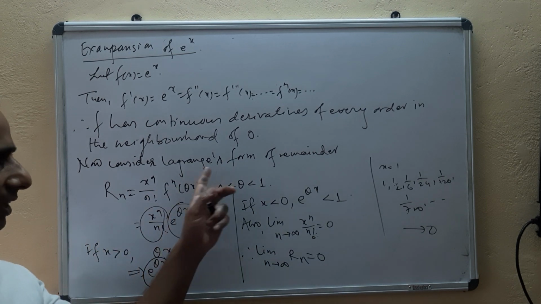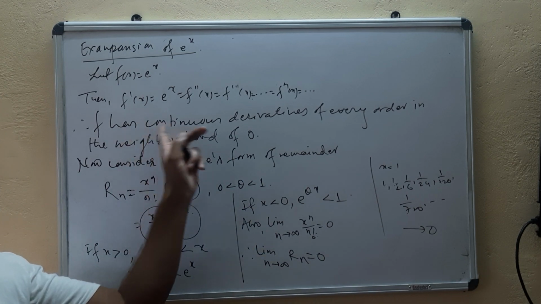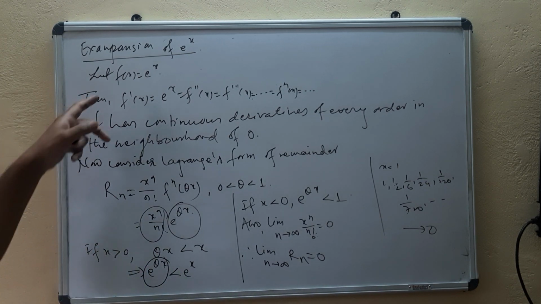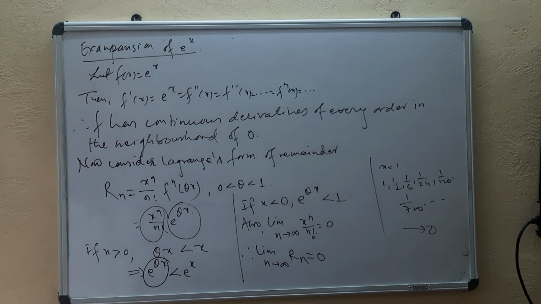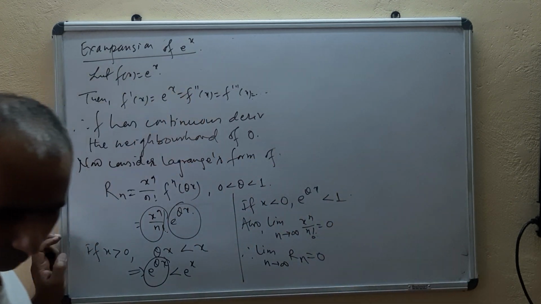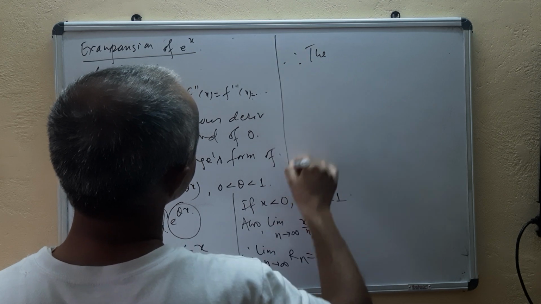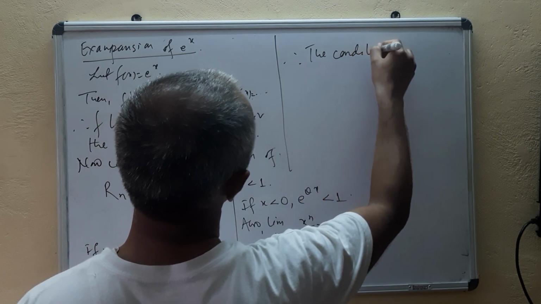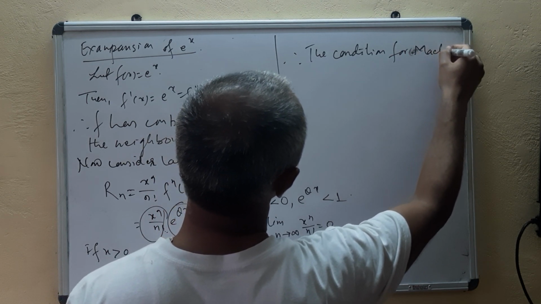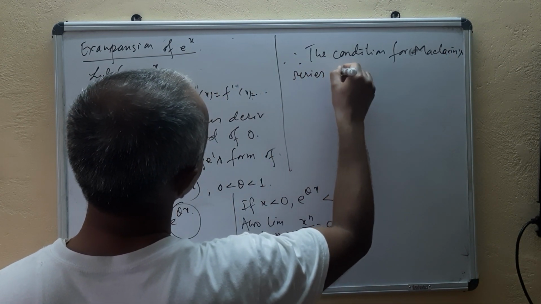By using Lagrange's form of remainder, we prove that the remainder tends to 0 as n tends to infinity, and f has continuous derivatives of every order in the neighborhood of 0. That's why we can write the expansion of the function f(x) by using the Maclaurin series. Therefore, the condition for Maclaurin series is valid.